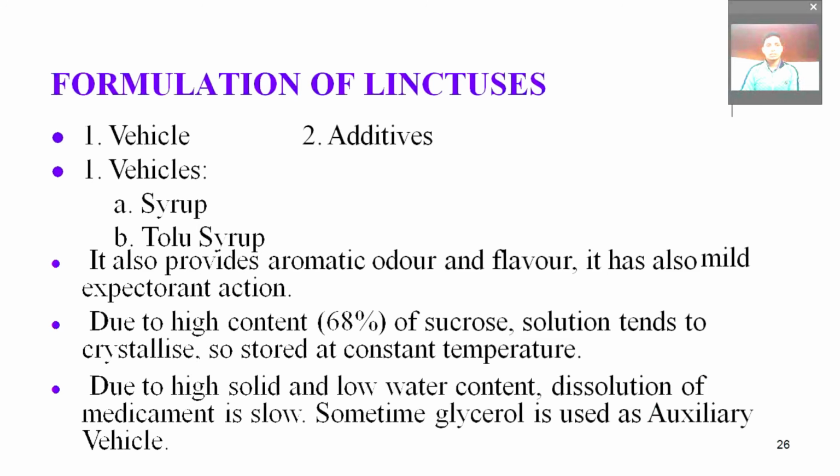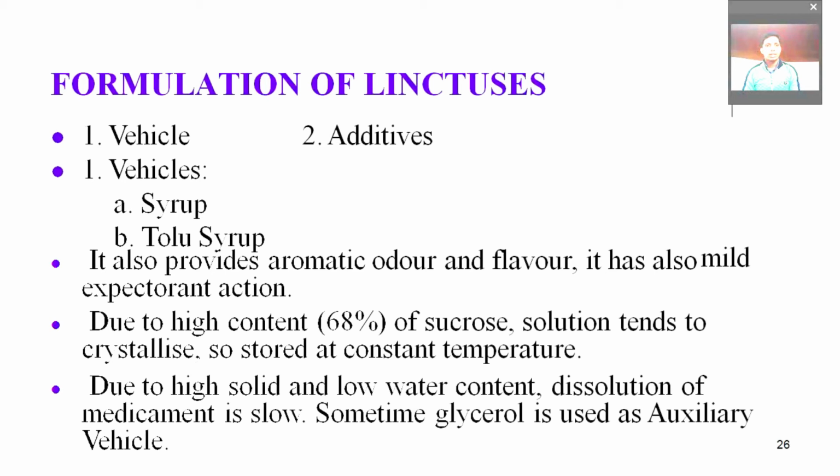Now, how are linctuses formulated? There are two parts of any formulation: first is the vehicle, second is additives, and the main part is the API, the active pharmaceutical ingredient, which is the drug. The vehicle used in linctuses is syrup, and various types of medicated syrups or aromatic syrups can be used.